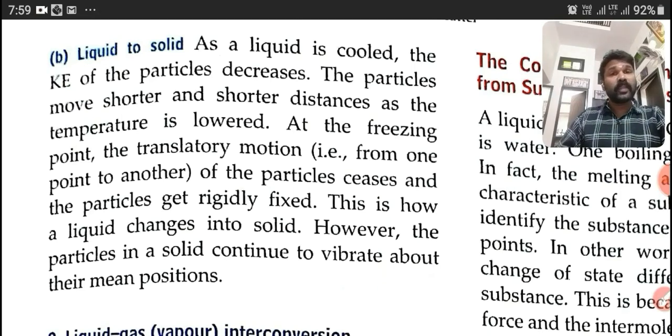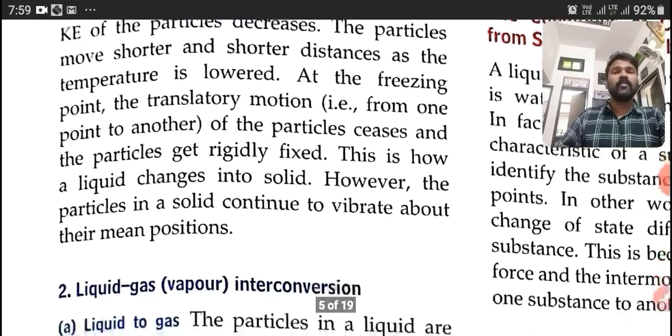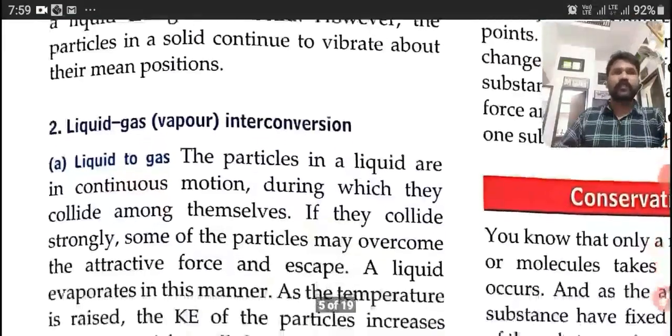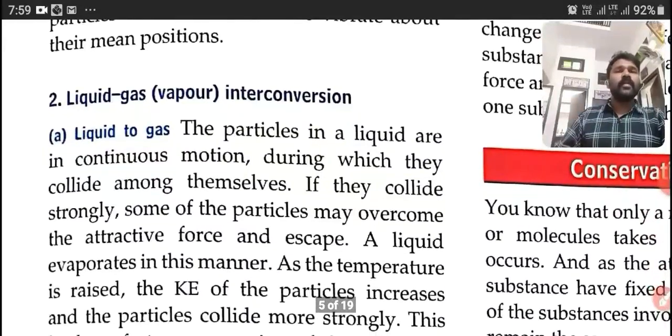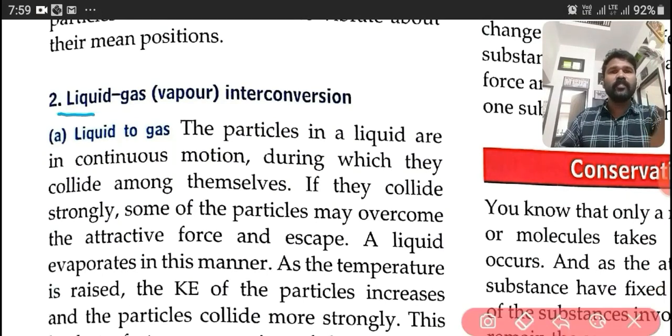However, the particles in a solid continue to vibrate about their mean positions. Now, next point, liquid-gas interconversion.